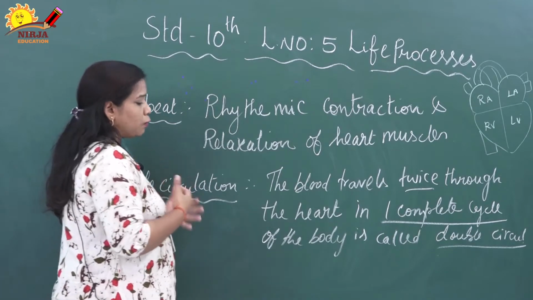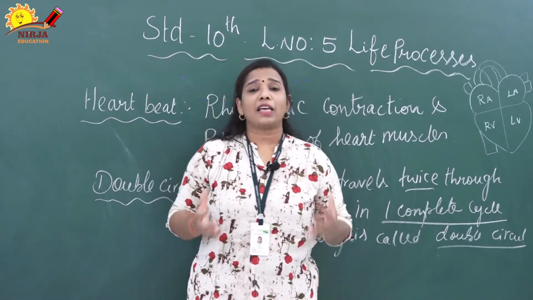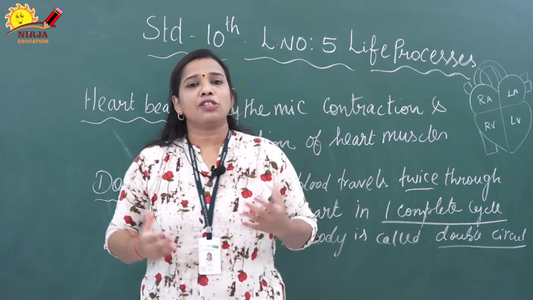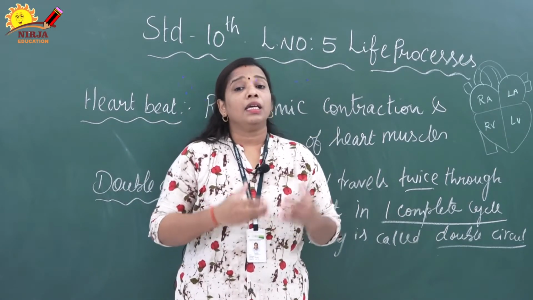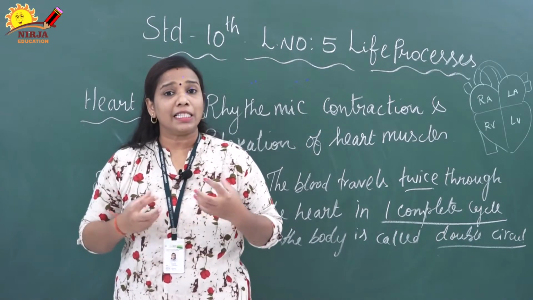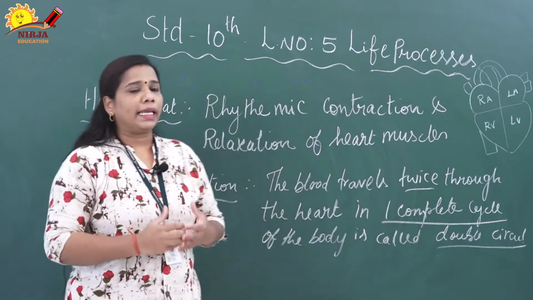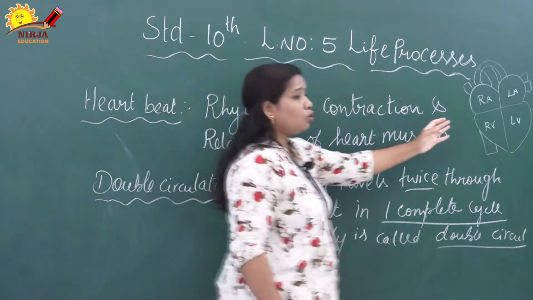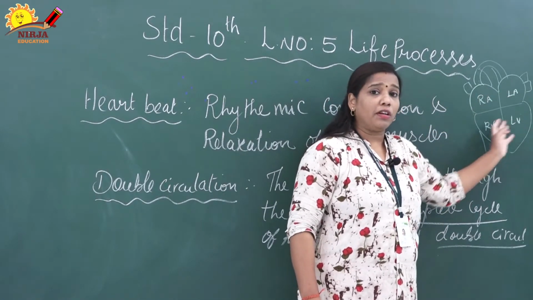Heartbeat is nothing but the rhythmic contraction and relaxation of the heart muscle, made up by the atria and ventricles. So, the atria and ventricles make this rhythmic contraction, which is the movement of the heart muscle, and it creates heartbeats. Keep in mind, there are two atria, right and left, and the right ventricle and left ventricle also.